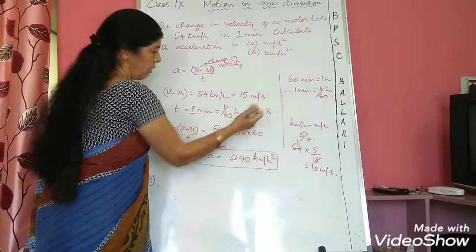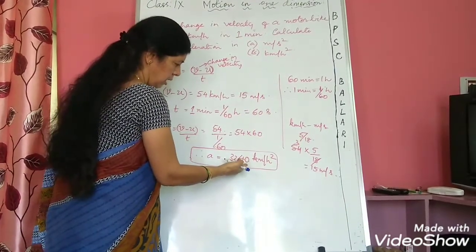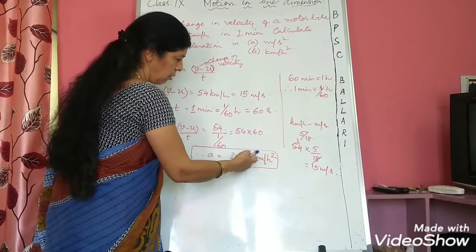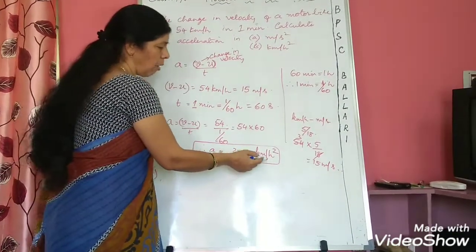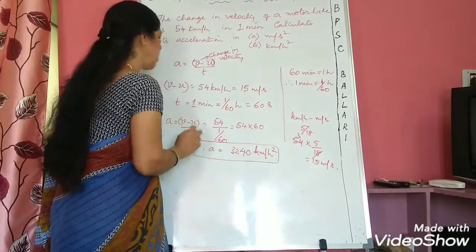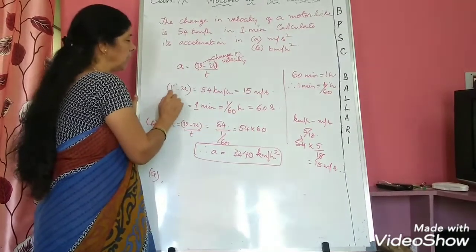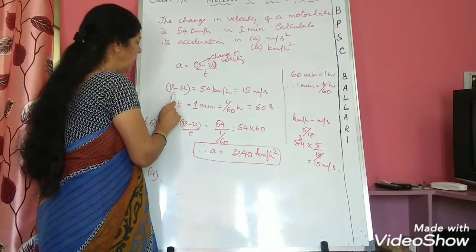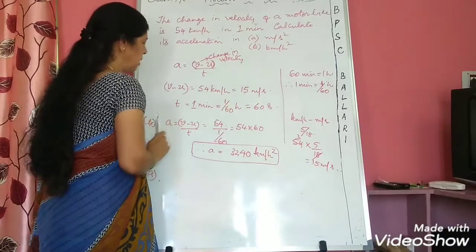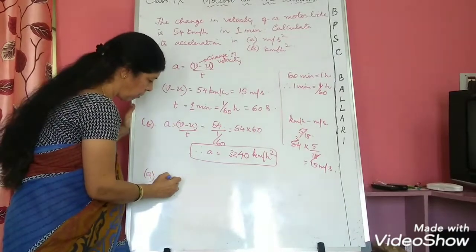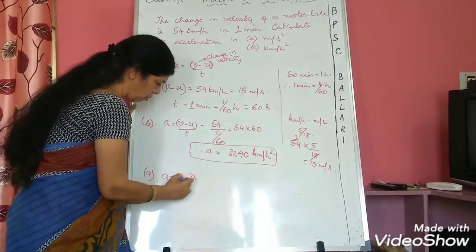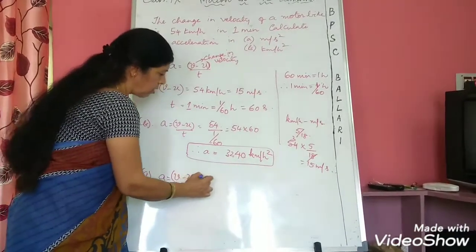Either you can do it this way, or this acceleration you can directly convert to meter per second square. But this will be a little complicated because hour square is there. So to make things easy for me, I have taken the change in velocity in meter per second and then time in seconds. So again use the formula, a is equal to v minus u by t. What is v minus u?